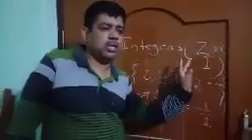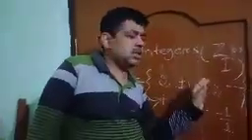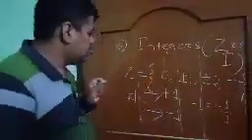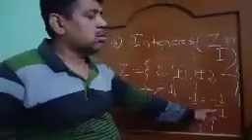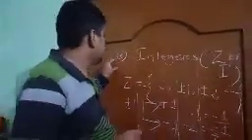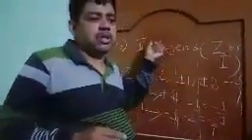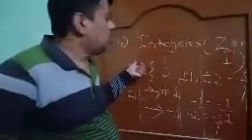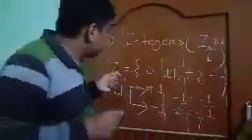Now minus 2. Plus minus 2 means there are two numbers. One is plus 2, which is a positive integer. The other is minus 2, a negative integer. Minus 2 can also be written as minus 2 by 1. Yes or no? So minus 2 is also a rational number. From this we conclude that all the integers are rational numbers. In the rational numbers, all the natural numbers are rational, all the whole numbers are rational, and all the integers are rational numbers. So let us see the Venn diagram.